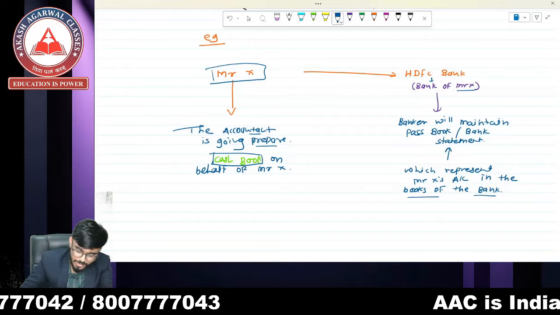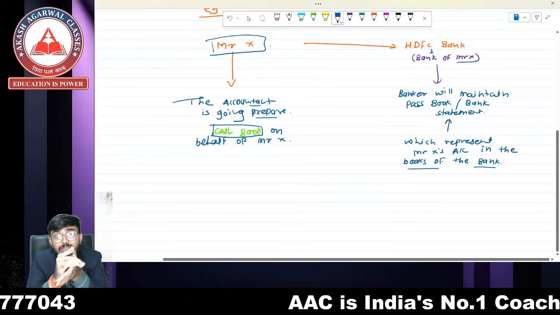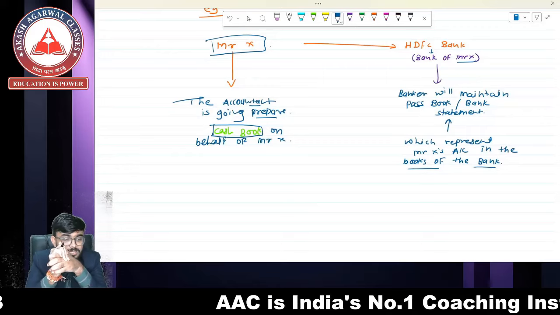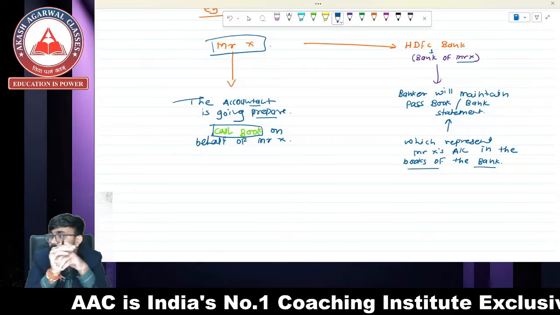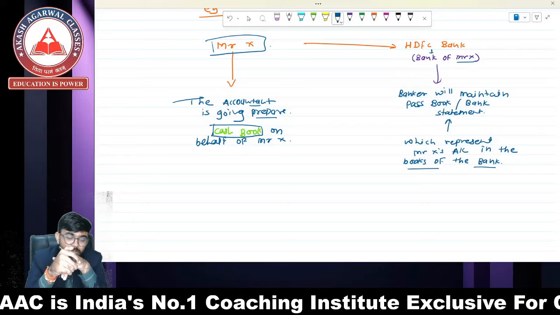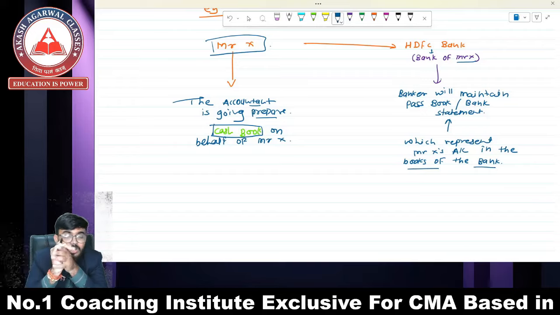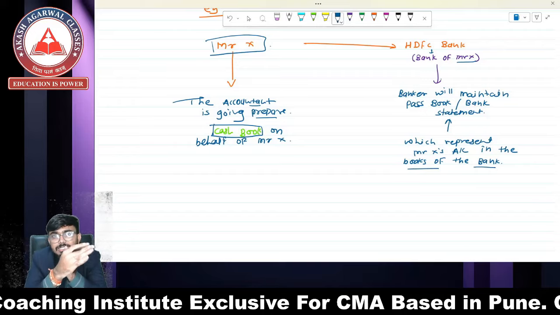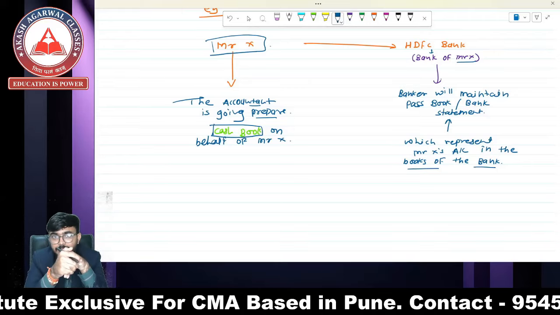But sir, why is there going to be a difference, and why do we have to prepare the bank reconciliation statement? Answer: why there is going to be a difference in cash book and passbook. So the first thing, why we prepare the bank reconciliation statement: to know the balance and the equality between the balance of the cash book and the passbook.